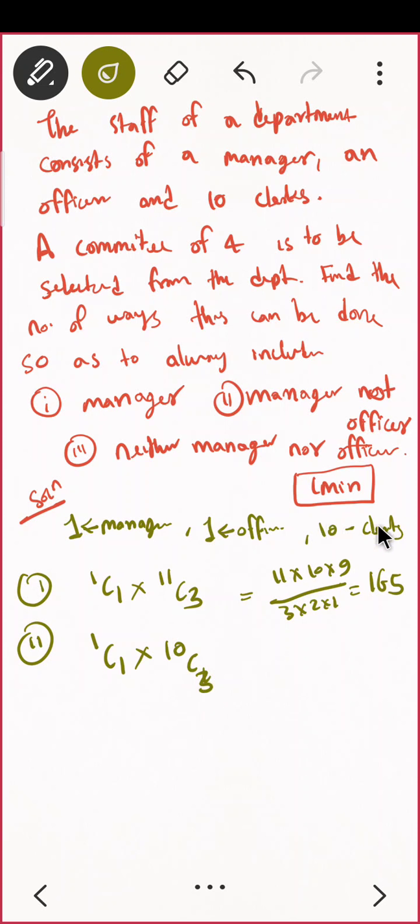You have to choose only from the 10 clerks. Out of that 10 clerks, you want to choose 3 people. So that can be done in 10C3. That is 10 into 9 into 8 upon 3 into 2 into 1. Just complete this. क्या आएगा? 120. Very nice. Good. What about the third one?